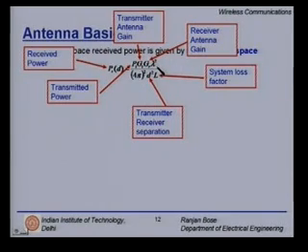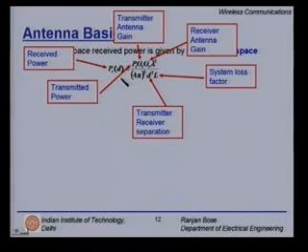The lambda figures in the received power. This is interesting. It tells us that the received power for the same transmit power and antenna parameters would change if I am going to a higher frequency. The higher the frequency, lower the wavelength, the lower the received power. So the problem is that as we go on to higher frequency bands, by definition we are getting lower received power. As we move to higher frequency bands, my size of the cell decreases for the same transmit power. This is important to know.